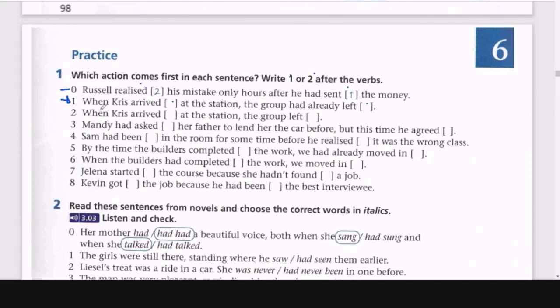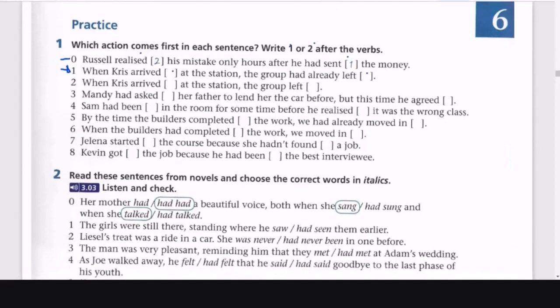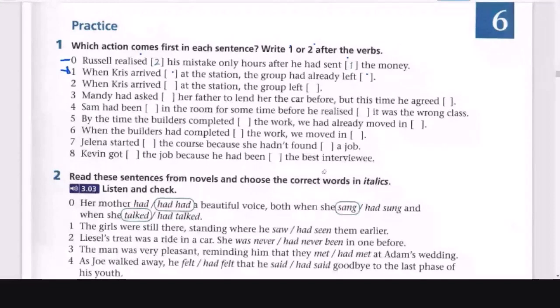Okay, so please read the sentence. Creo que tu micro está apagado. Okay. When Chris arrived is 2.